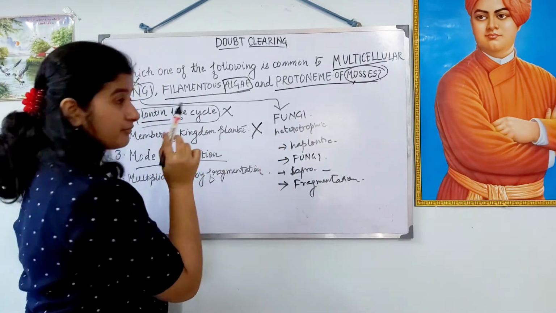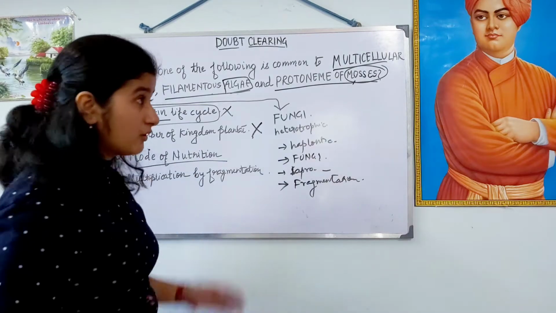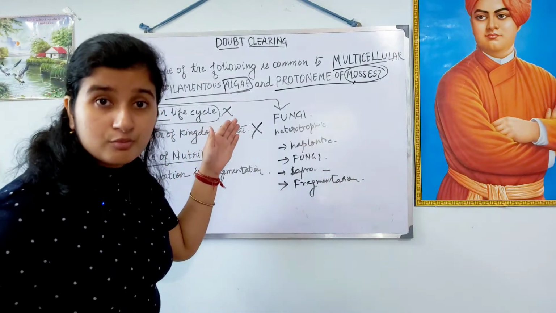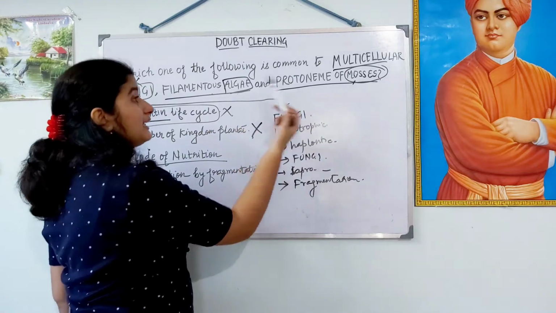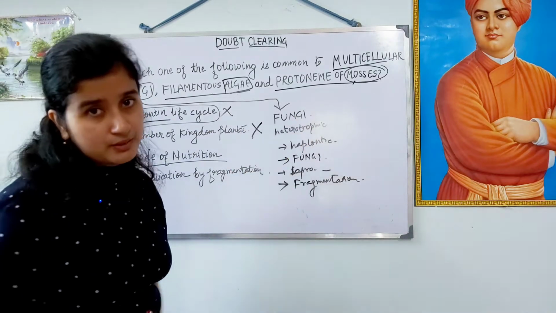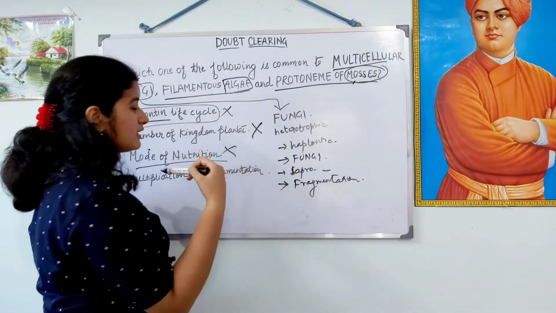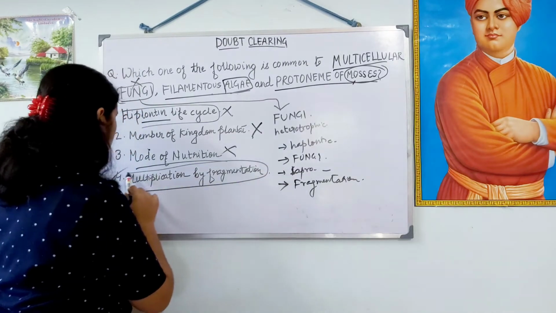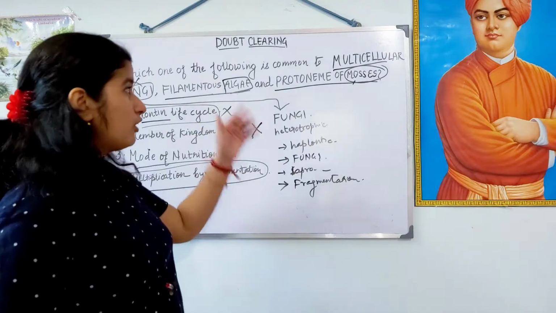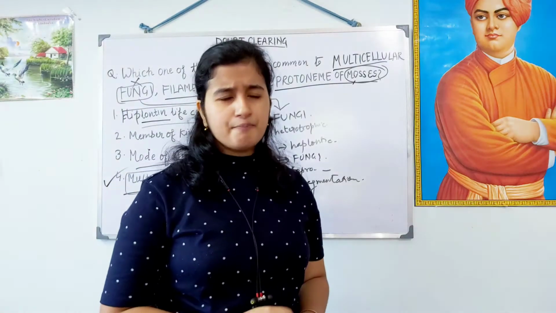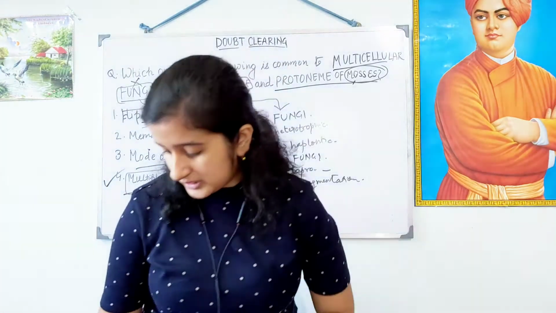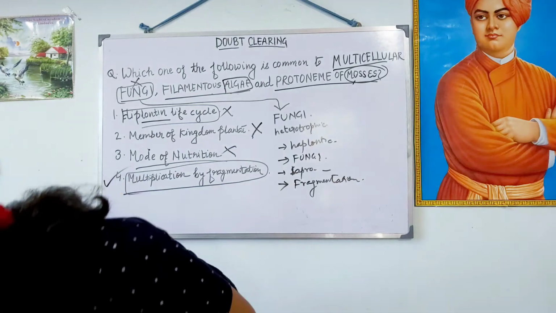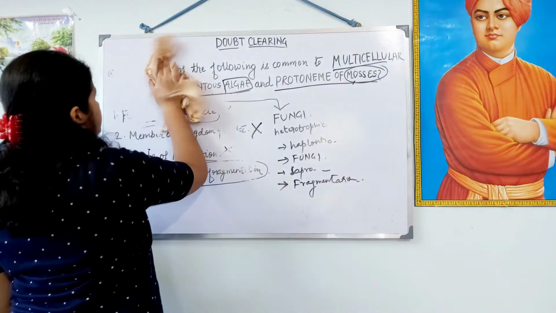In mode of nutrition, fungi contradicts this because fungi possesses heterotrophic mode of nutrition and this algae and mosses have the autotrophic mode of nutrition. So we cannot go with this. So the correct option is multiplication by fragmentation, which is exhibited by all of them very commonly. Okay, we are done with the first question. Now let's go to the second question.